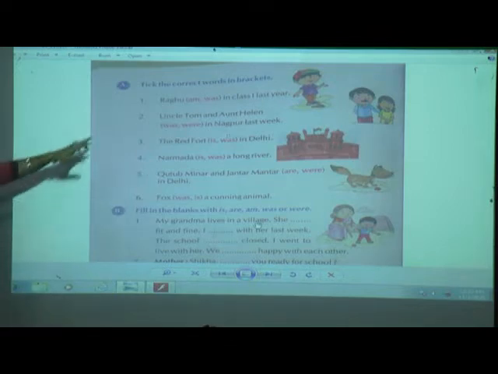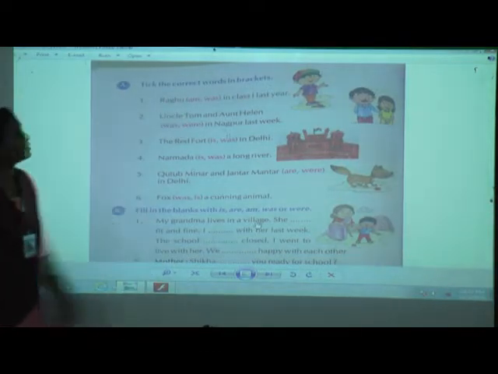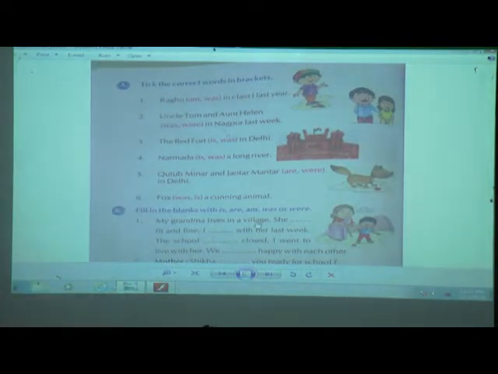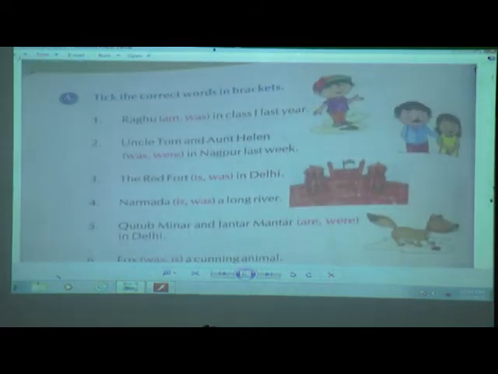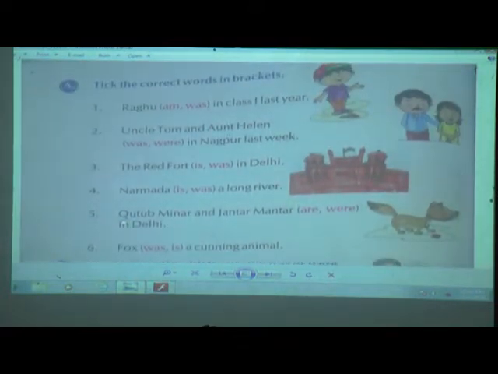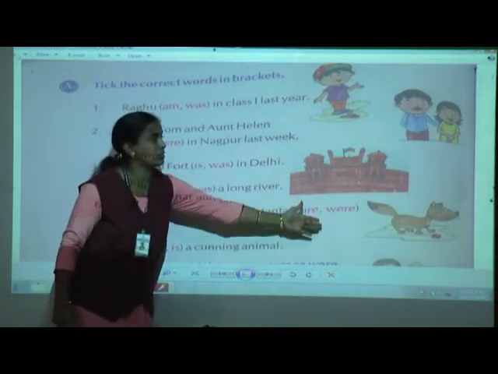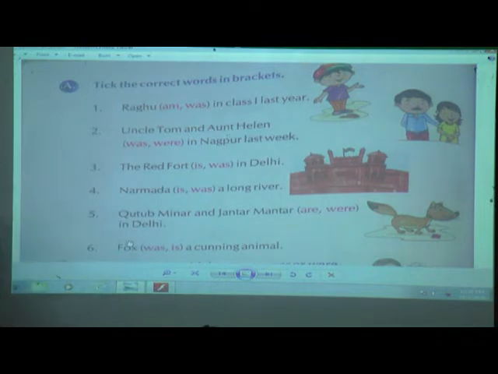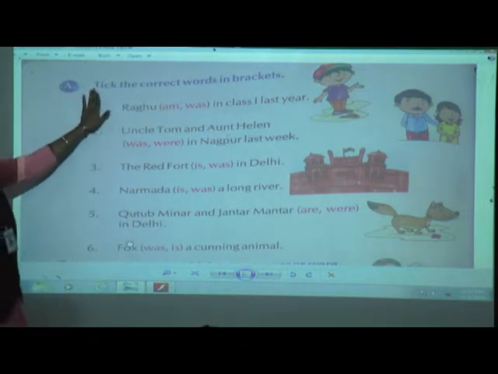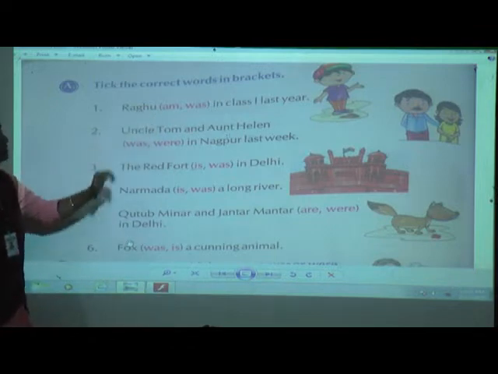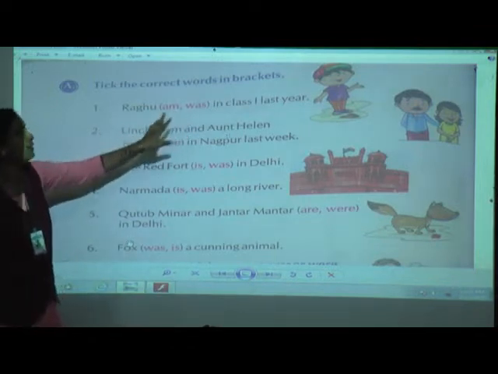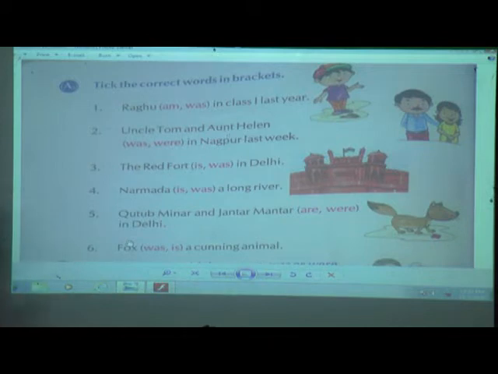Now here, tick the correct words in the brackets. We can see here exercise A. Even we can see some pictures shown here, okay, after each and every sentence. Now here what we have to do, we have to tick the correct words in the brackets. Some words are given in the bracket, a sentence is given, we have to tick the correct word, okay.